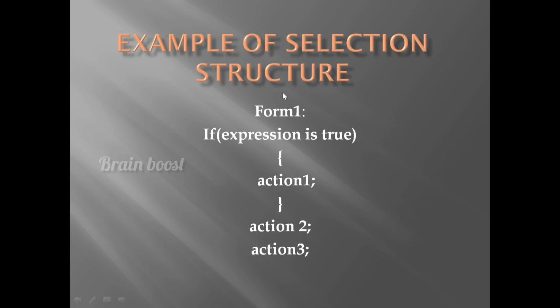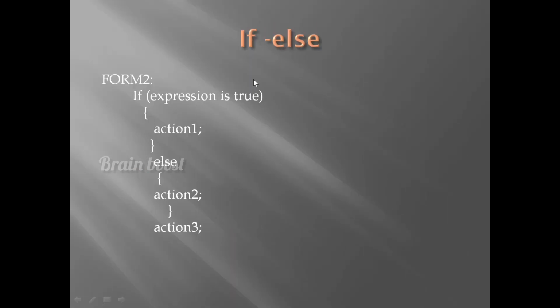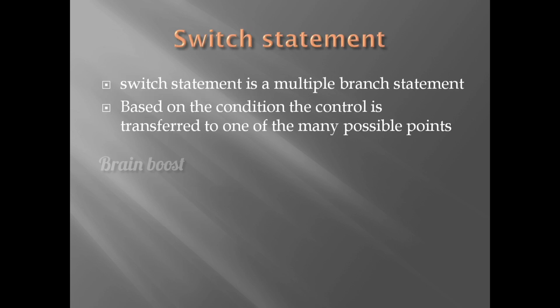And next one, example of selection structure. Form 1. If the expression is true, action 1 will be executed. Otherwise, the control comes to action 2 and then action 3. So this is if. Next one, if else. Here there are two parts, if part and else part. If the expression is true, action 1 will be executed. Otherwise, it comes to the else part, and action 2 will be executed. So these are examples of selection structure.